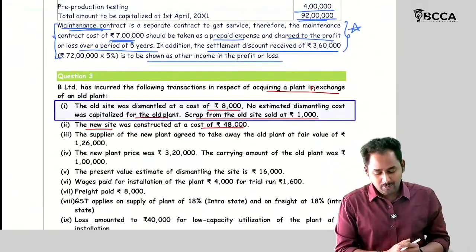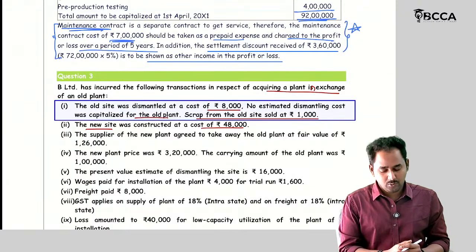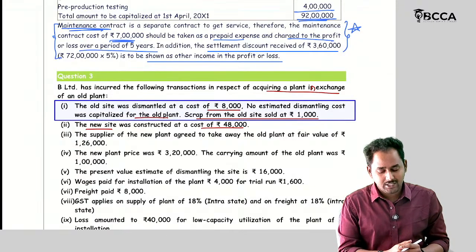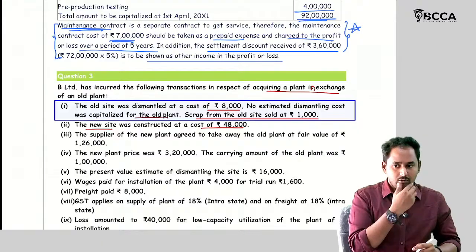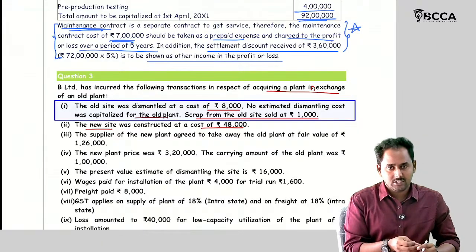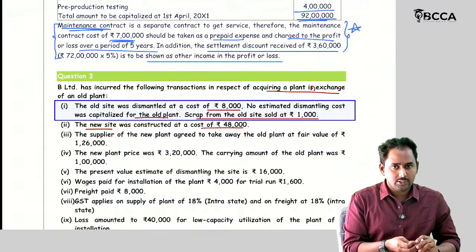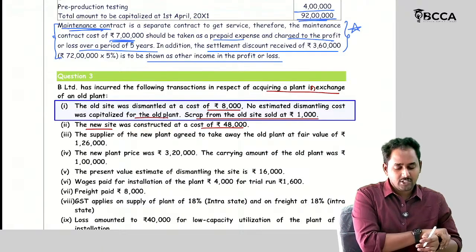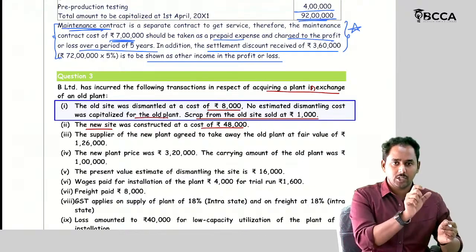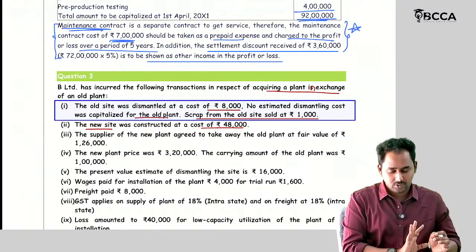So the old plant is already there. With respect to the old plant, they forgot to capitalize the dismantling cost. Generally, for initial recognition, the cost includes the present value of the dismantling cost also.